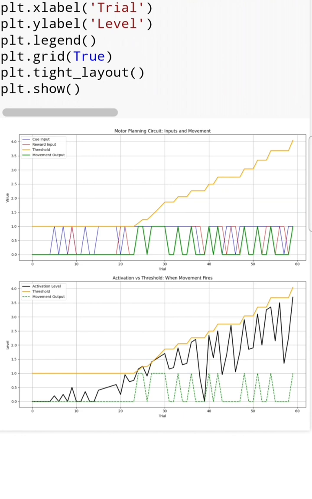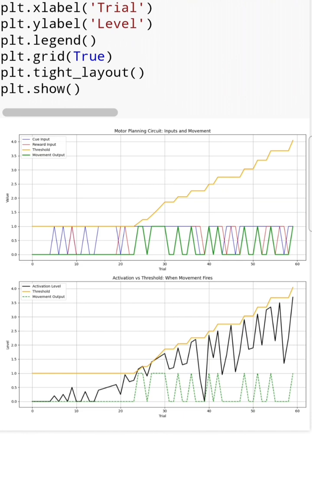The next one is threshold with orange color. This is the activation level the neuron must exceed to fire. It starts low and rises over time, simulating fatigue and inhibitory control. And the last one is movement output with green color. This shows when the neuron fires, meaning movement is initiated.